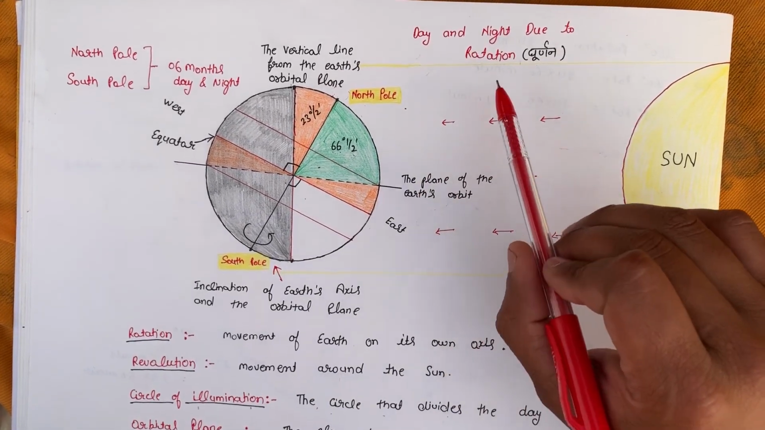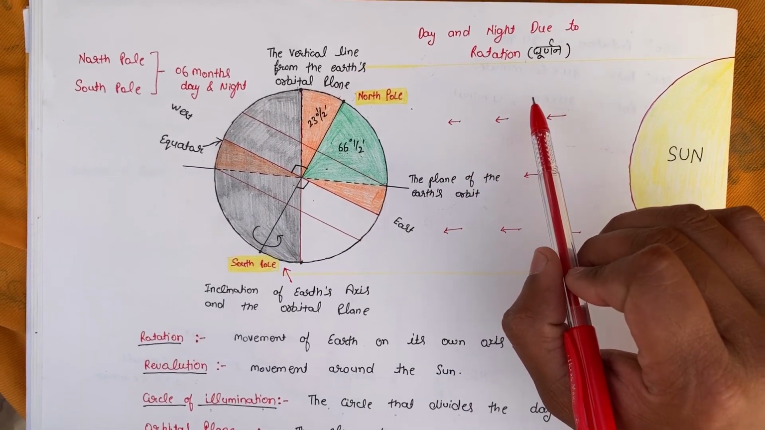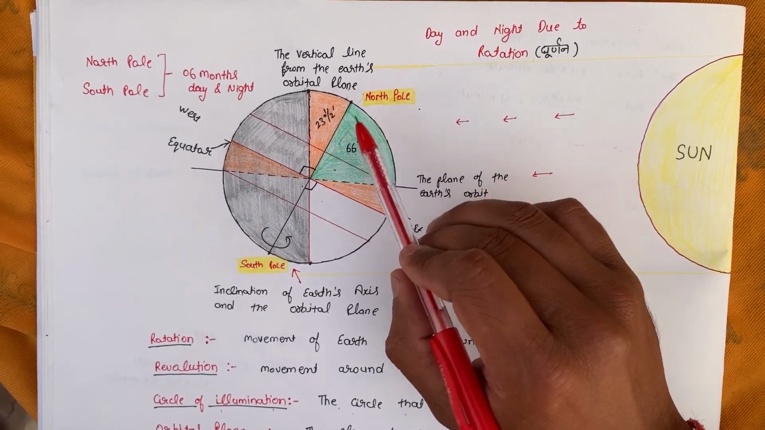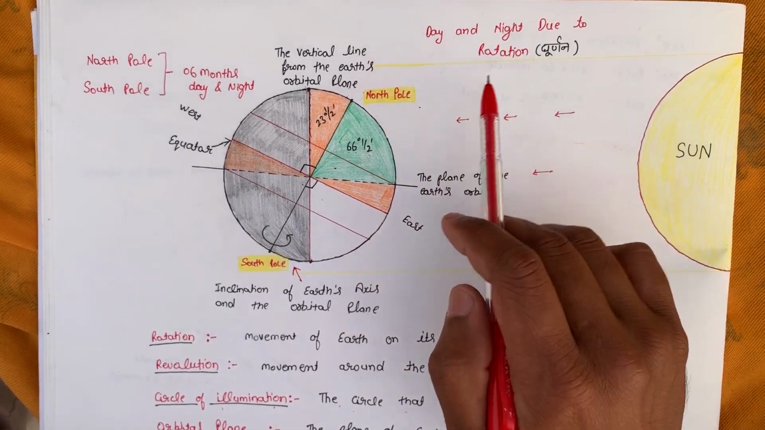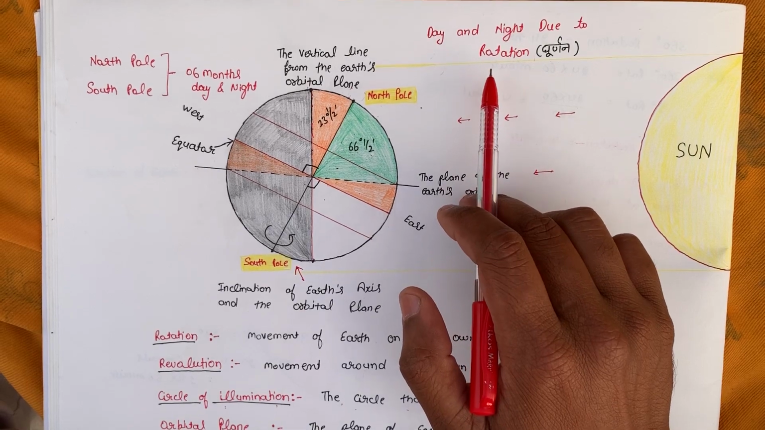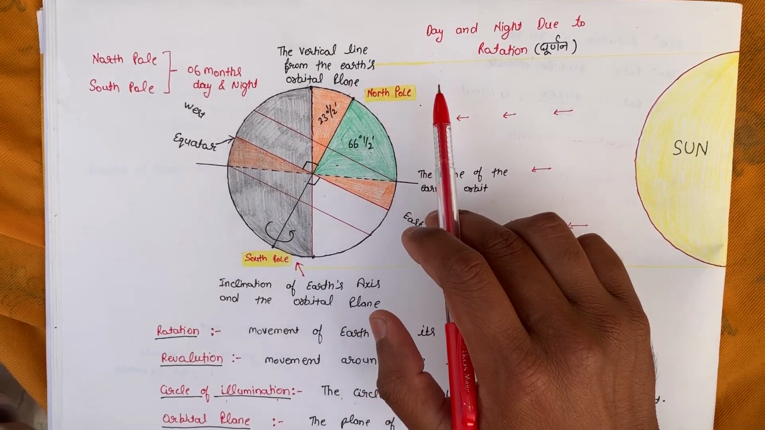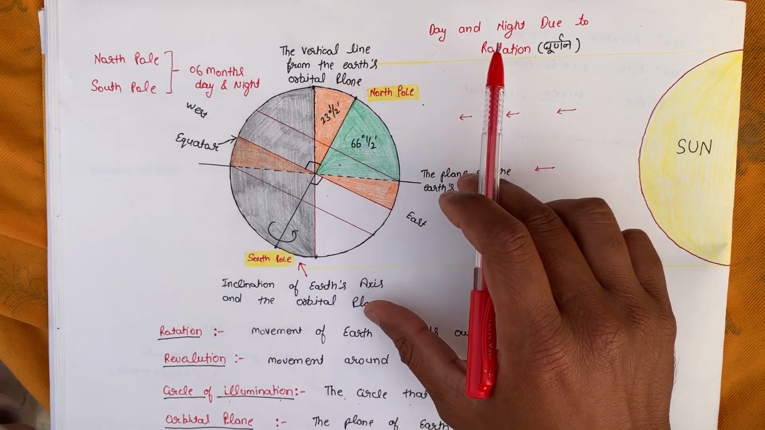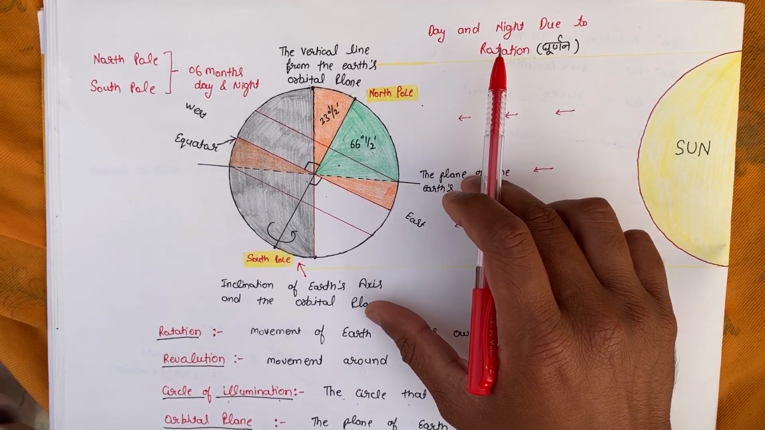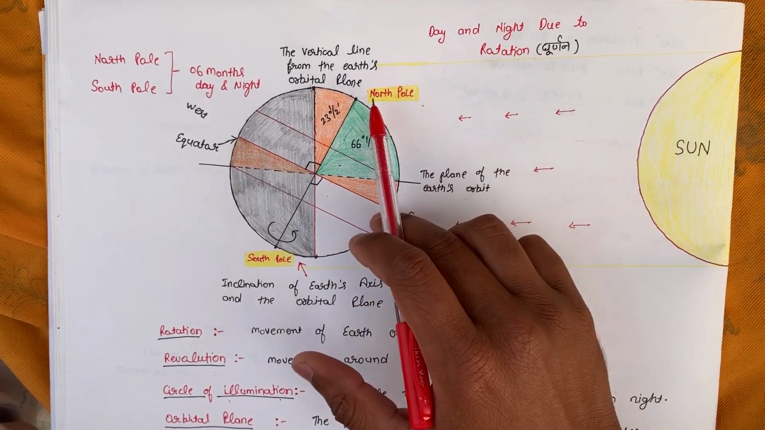Today we will study about rotation and revolution. Our earth has two types of motions. One is rotation, which is responsible for the making of day and night, and another one is revolution, which is responsible for the making of the seasons. So first we will study about the rotation.